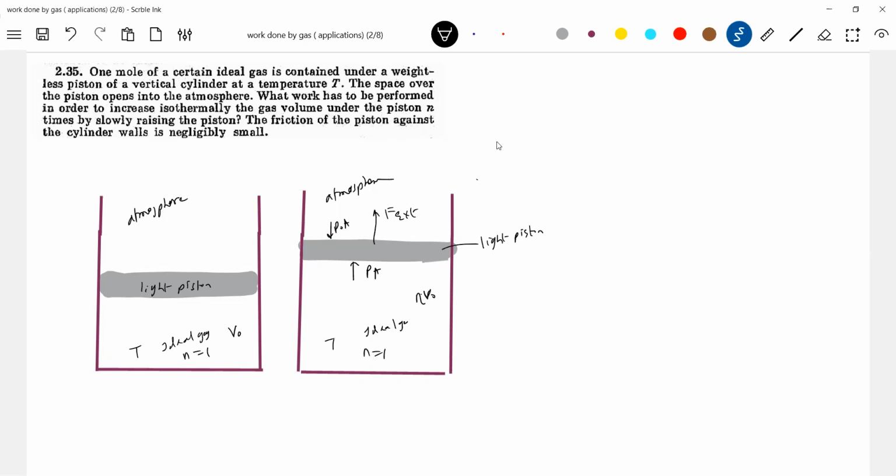Fine. Able to understand what the given things are first? What are the given things? Okay, this much is there. Let's do one thing. What about work done by the external agent? It does positive work. What about the atmospheric pressure force? It does negative work. What about the pressure force of the gas? It does positive work here. Here the pressure force and the external agent both are doing work.